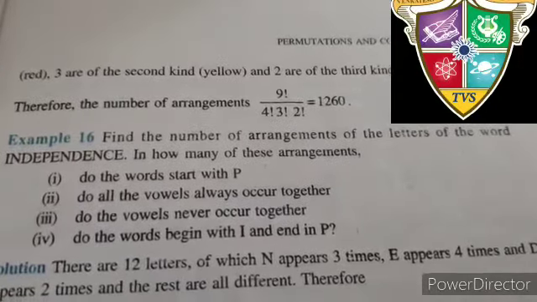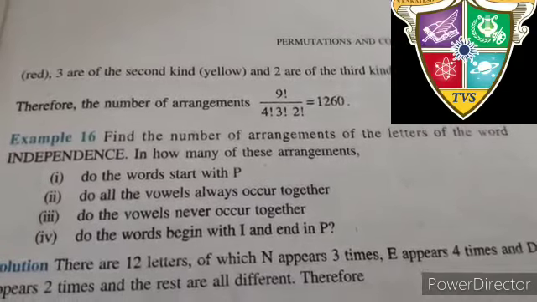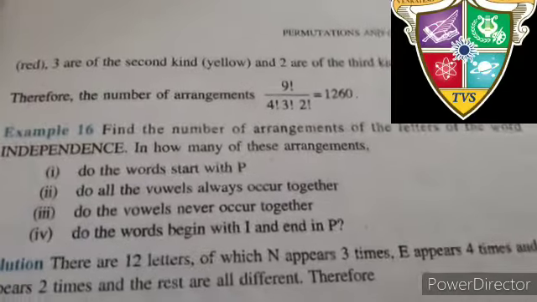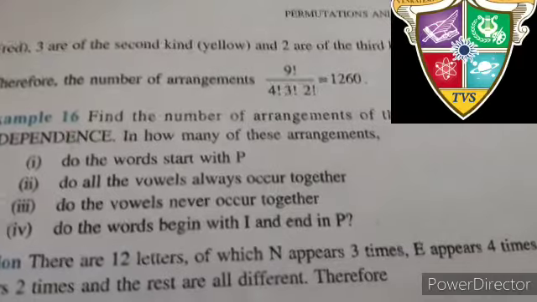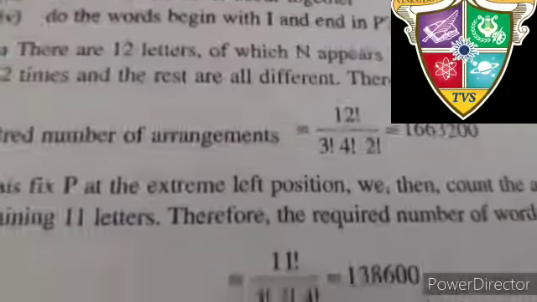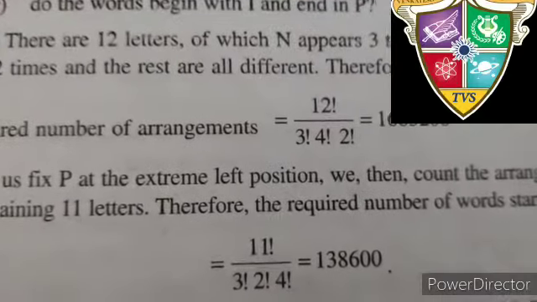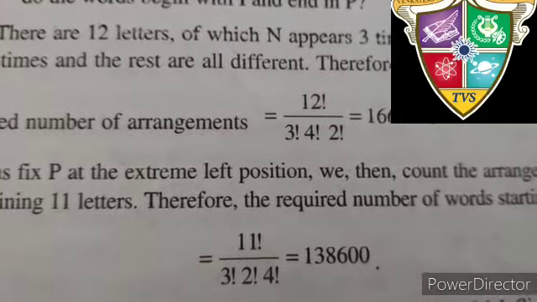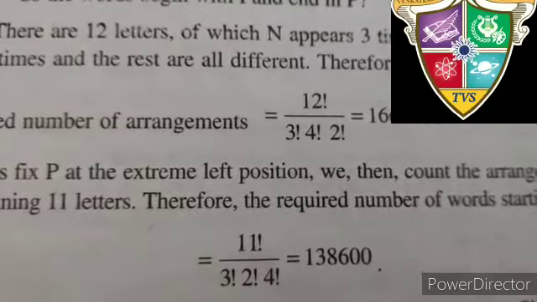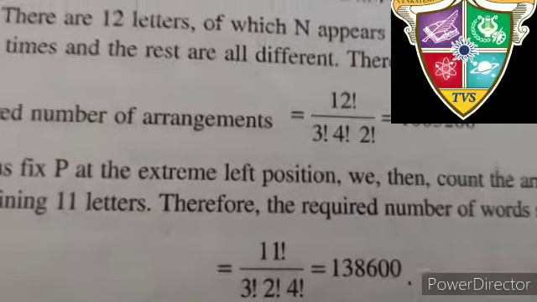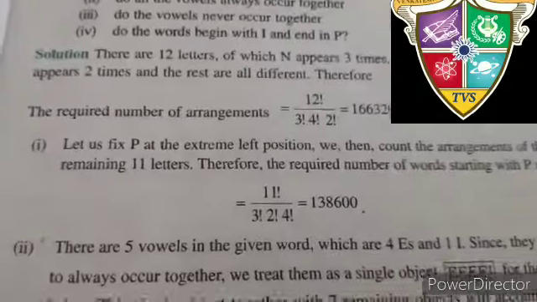So you have to check the arrangement of 11 letters, that is factorial 11, and you have to consider the repetition also. So this is factorial 11 divided by factorial 3, factorial 2, factorial 4, that is 138600. So this is all about the first part.